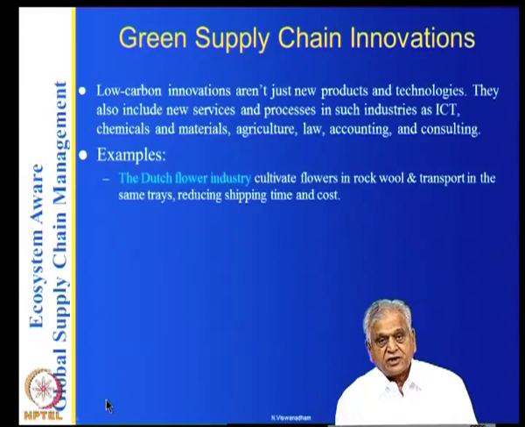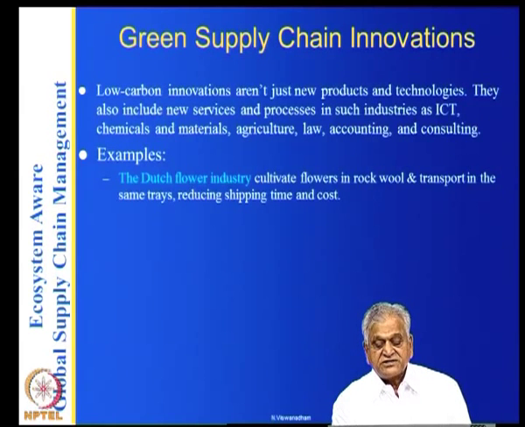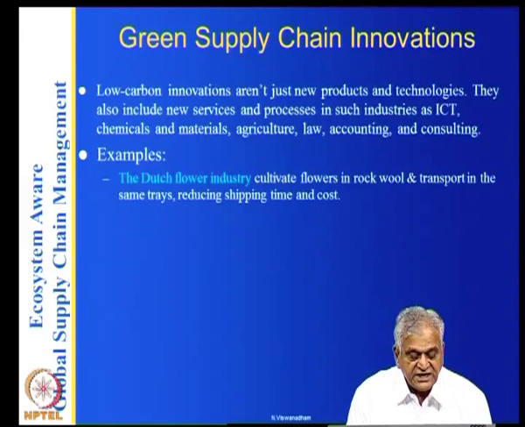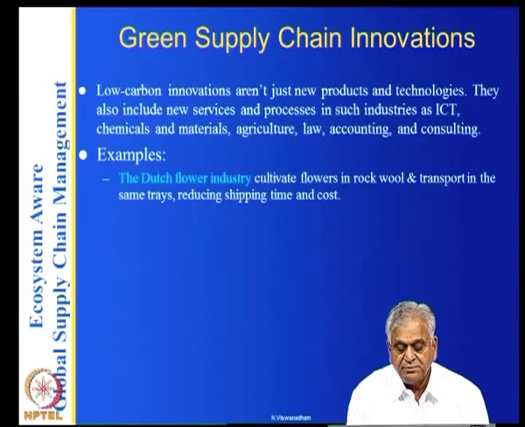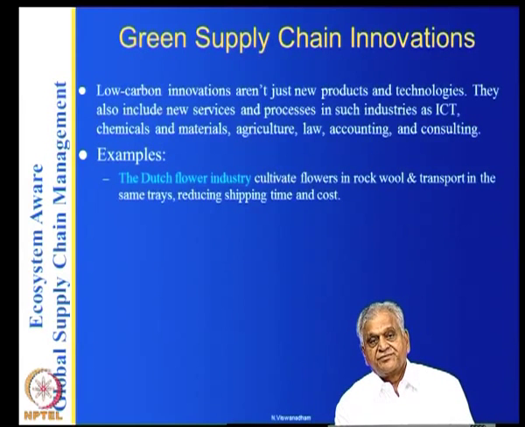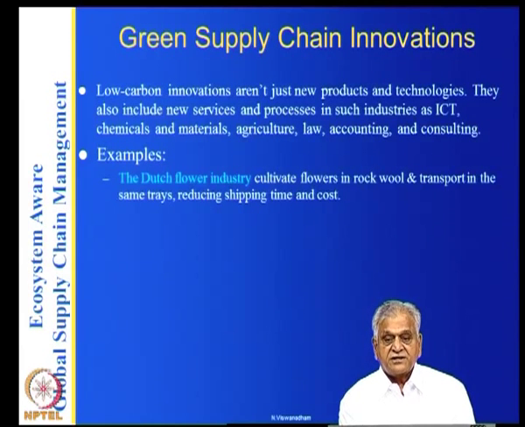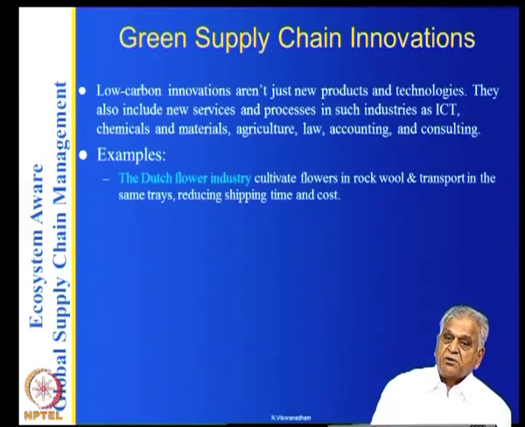The Dutch flower industry, for example, cultivates flowers in rock wool and transports them in trays, reducing shipping time and cost. So what they do is they basically grow the flowers in rock wool, instead of in the soil, and it is all in parts, and the parts are exported by themselves. So you need not take the flower out and then see that it doesn't get tarnished or spoiled and so on.